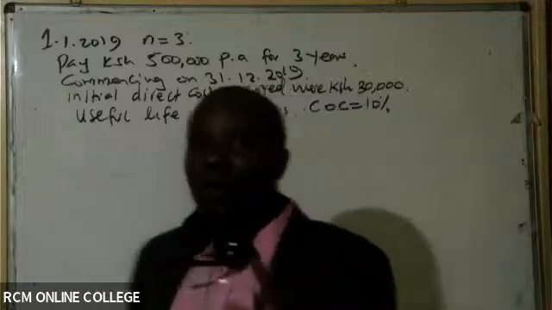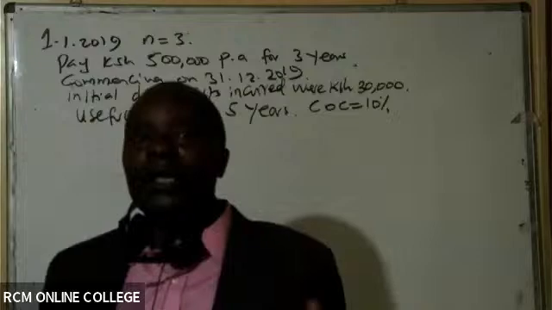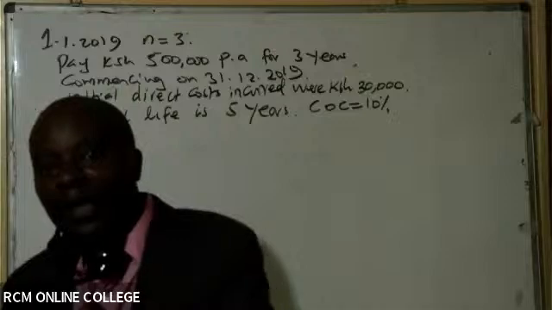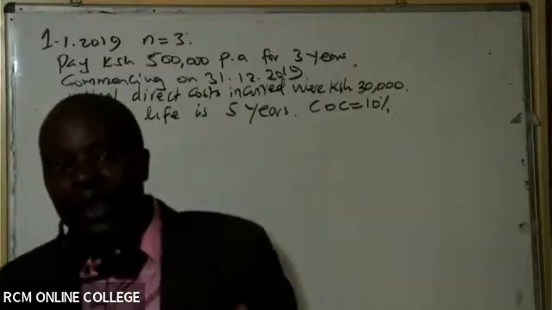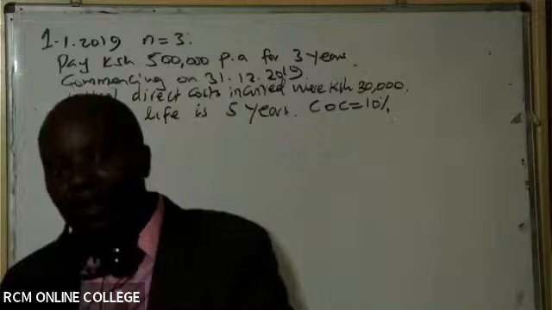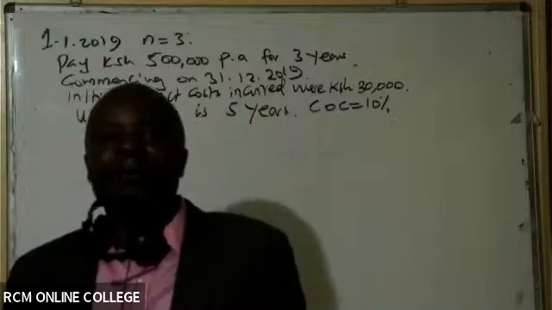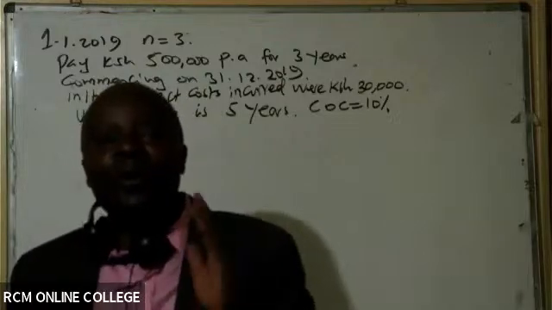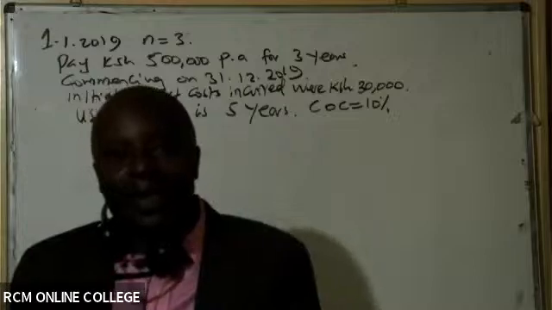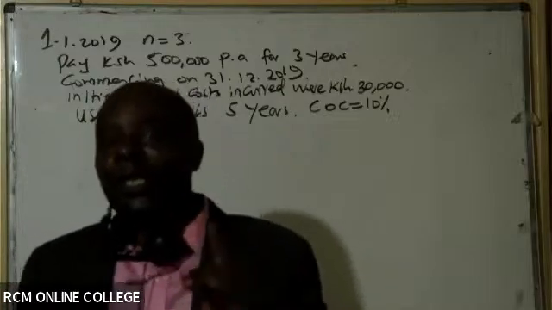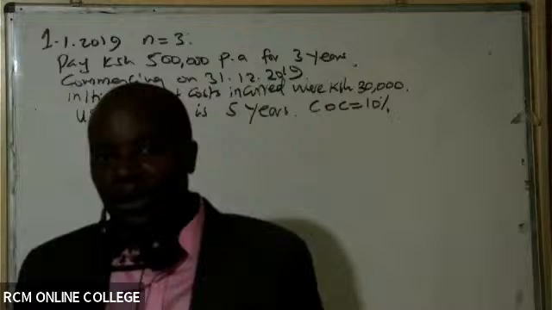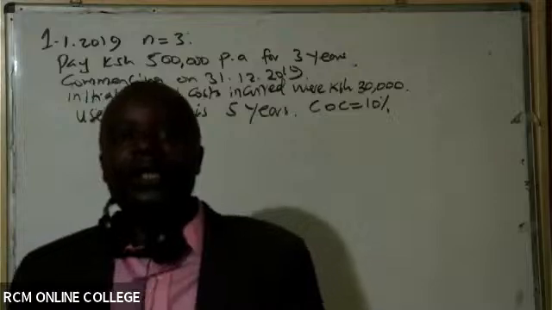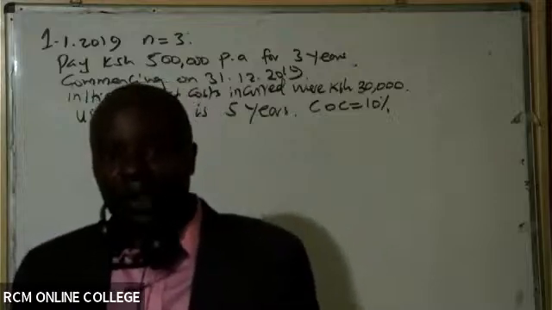For us to talk of a finance lease in the old standard, the lease life ought to have covered more than 75% of the economic life. But that is the old standard. Nowadays, there is no distinction between operating leases and finance leases. There is no lease that will be off balance sheet. All leases shall be well within the balance sheet.